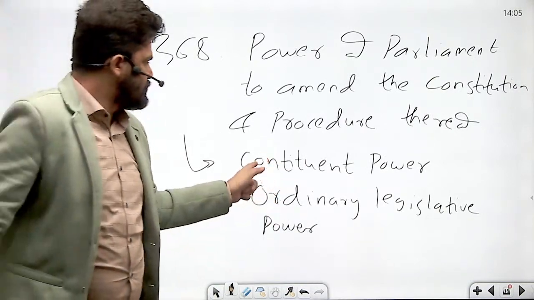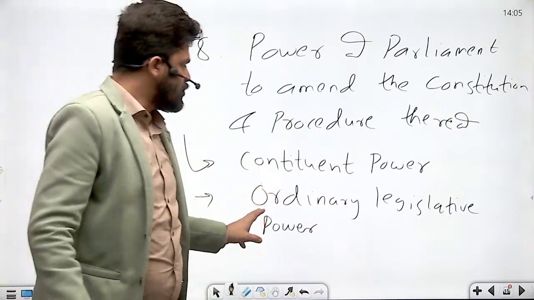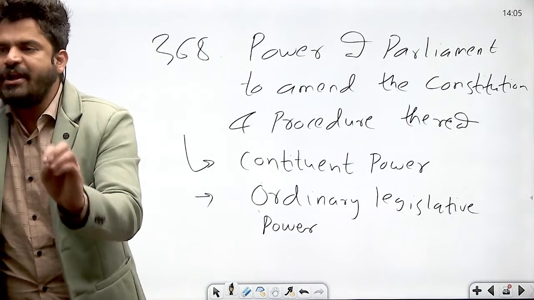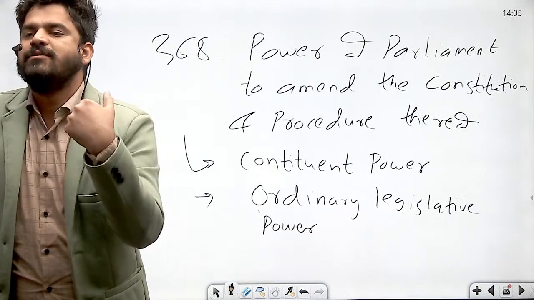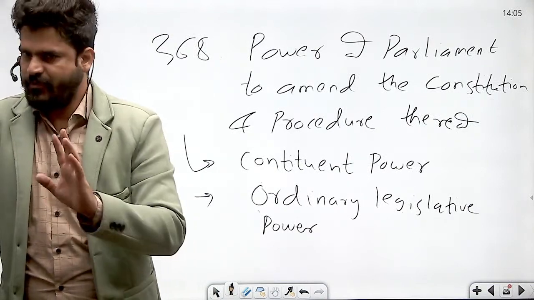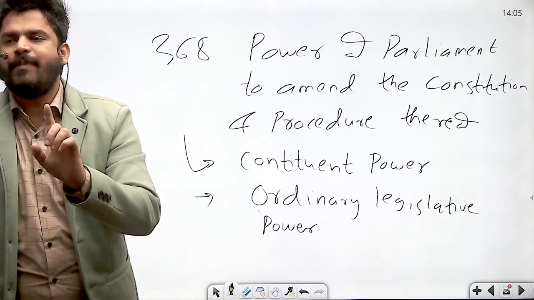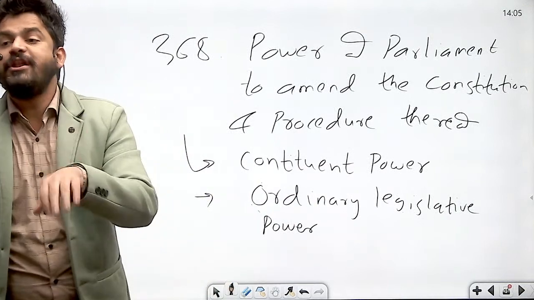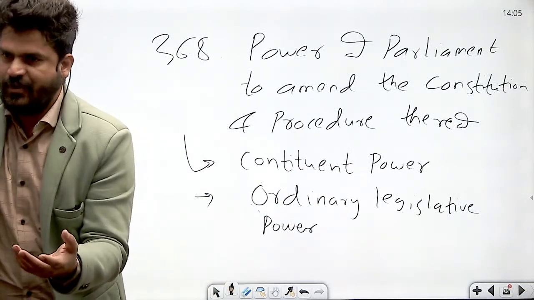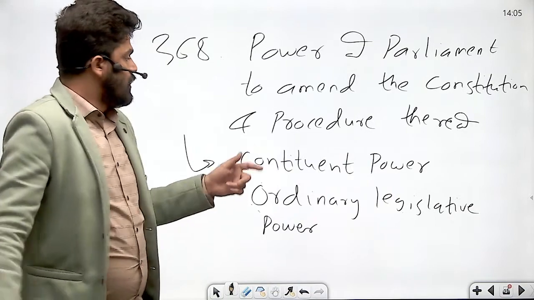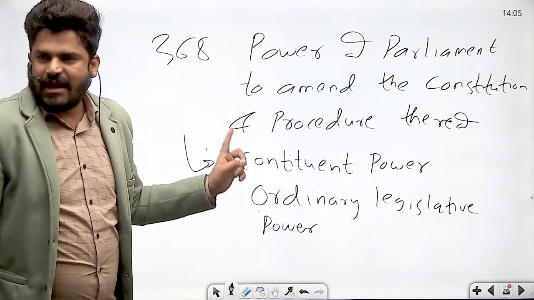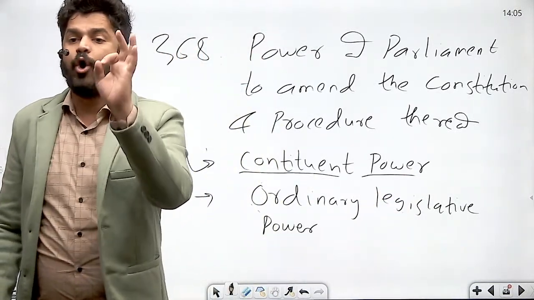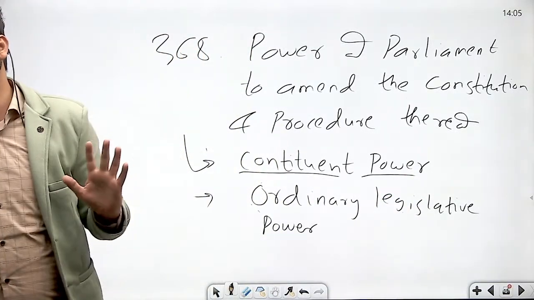One is constituent legislative power and second is ordinary legislative power. By using ordinary legislative power, Parliament makes various laws. Laws made by the Parliament by using ordinary legislative powers are called ordinary laws. And laws passed by the Parliament by using its constituent legislative power are called constitutional amendment acts.